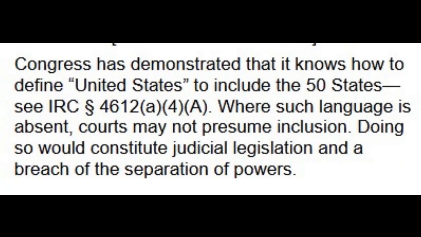Congress has demonstrated that it knows how to define United States to include the 50 states. See IRC Section 4612(a)(4)(A). Where such language is absent, courts may not presume inclusion. Doing so would constitute judicial legislation and a breach of the separation of powers.